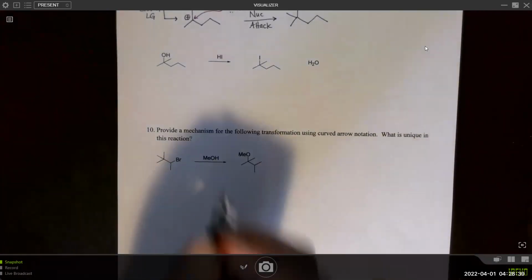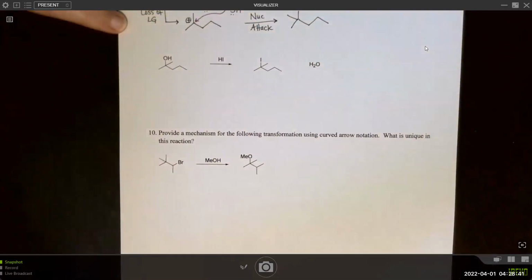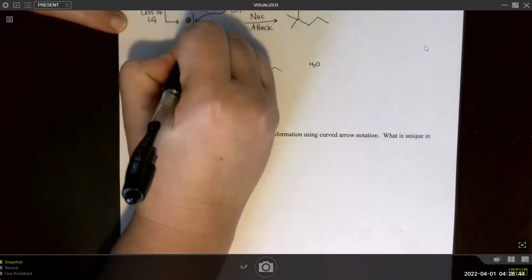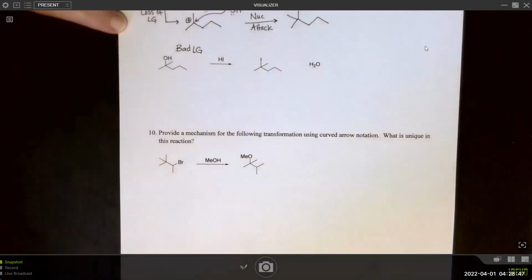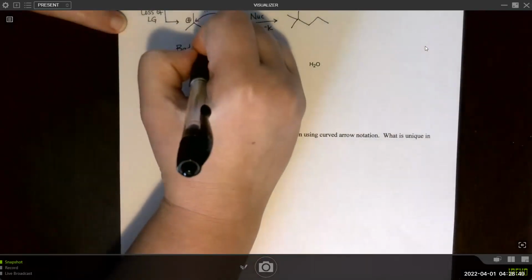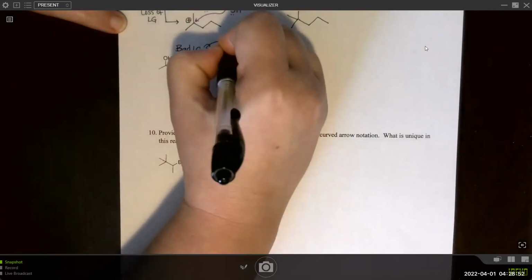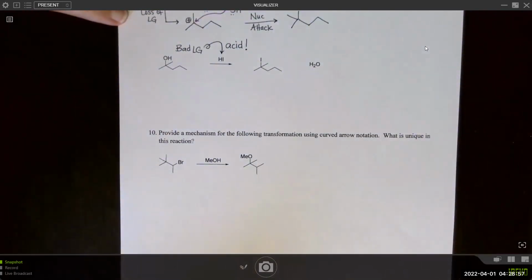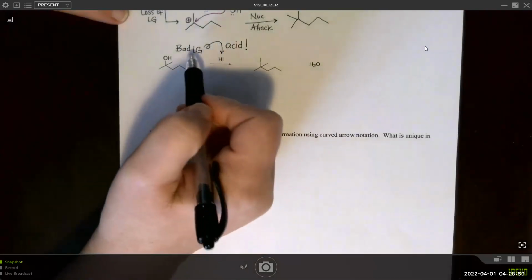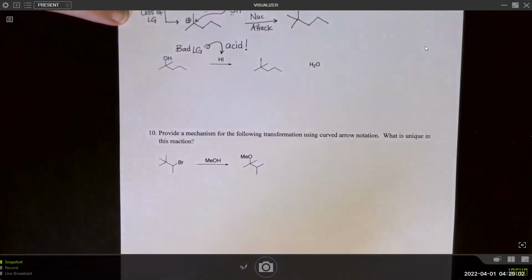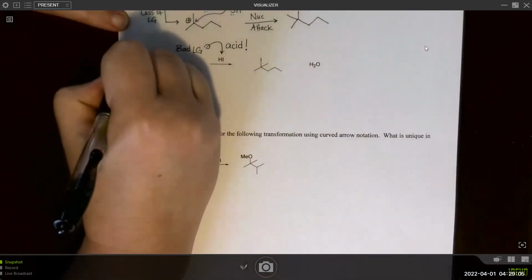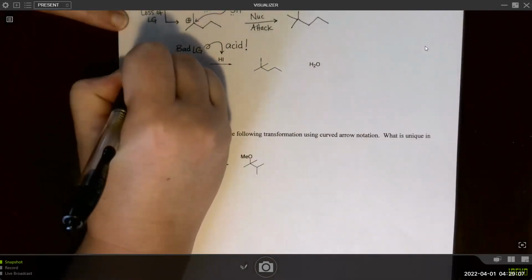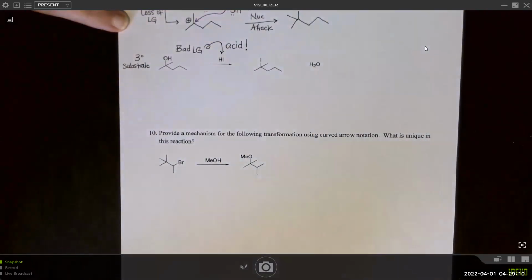What is an example of a longer mechanism? So now I notice that this hydroxide is a bad leaving group. So if it's a bad leaving group, I have to come around and say, I'm going to add an acid. HI is an acid. So the acid is needed to convert the bad leaving group to a good leaving group. Okay, we do have a tertiary substrate, which is great. That means eventually, once I have a good leaving group, I'll be able to form a tertiary carbocation.